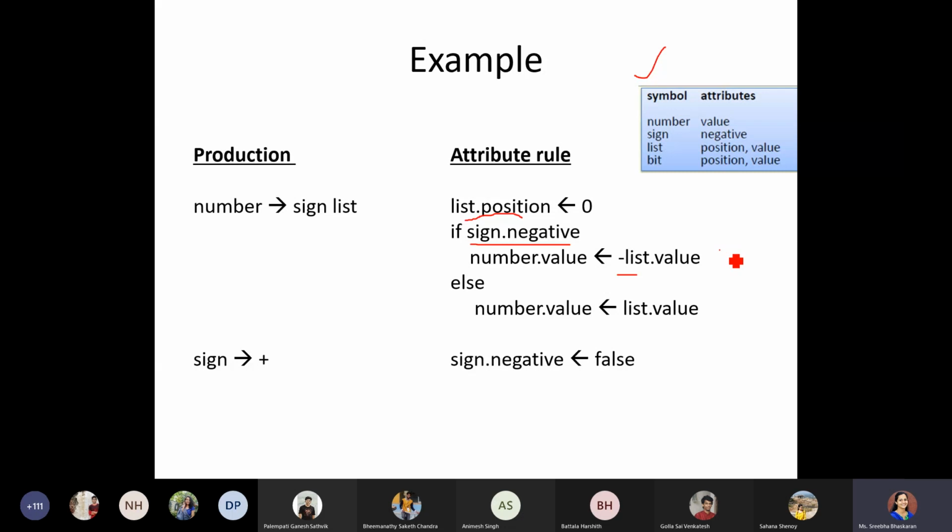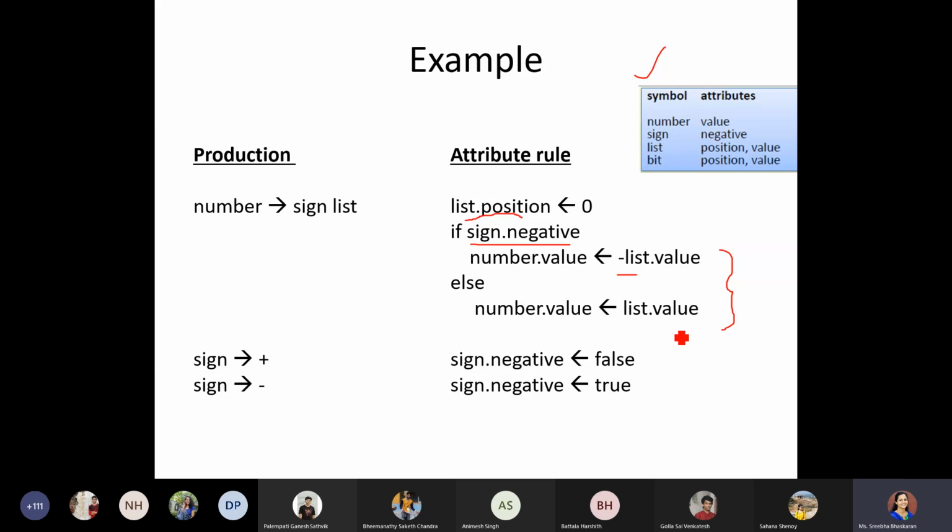Based on that, you can assign either the list value directly if it is positive, or -1 of list if it is negative. So the same thing here: if the sign is negative, we assign sign.negative to be true. Based on this, we can have either of these values.